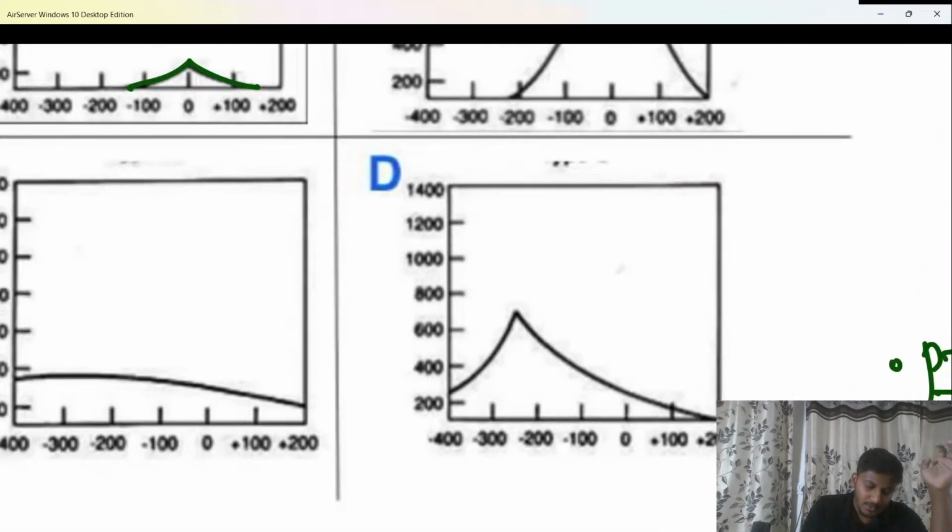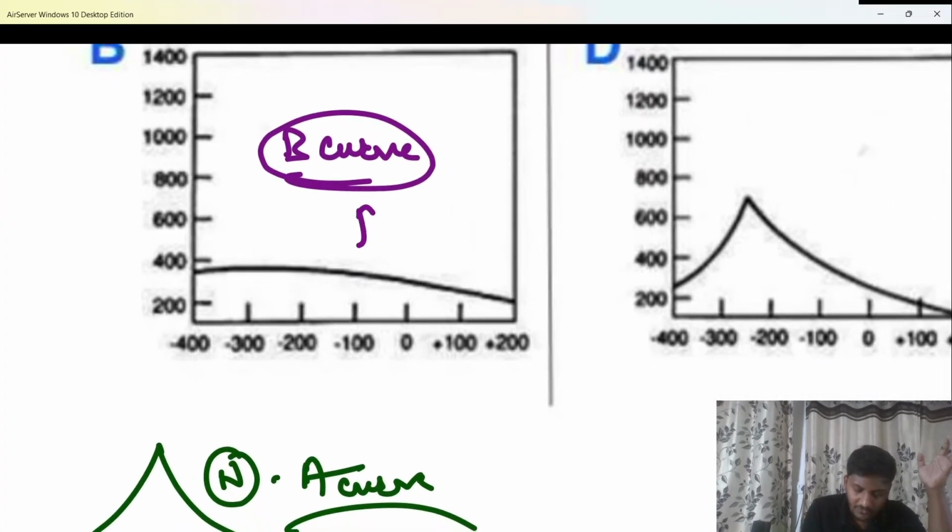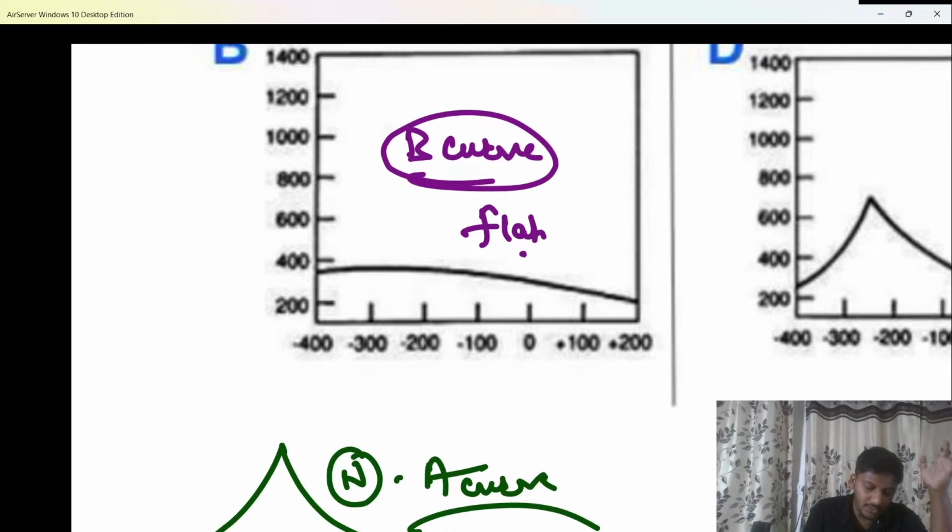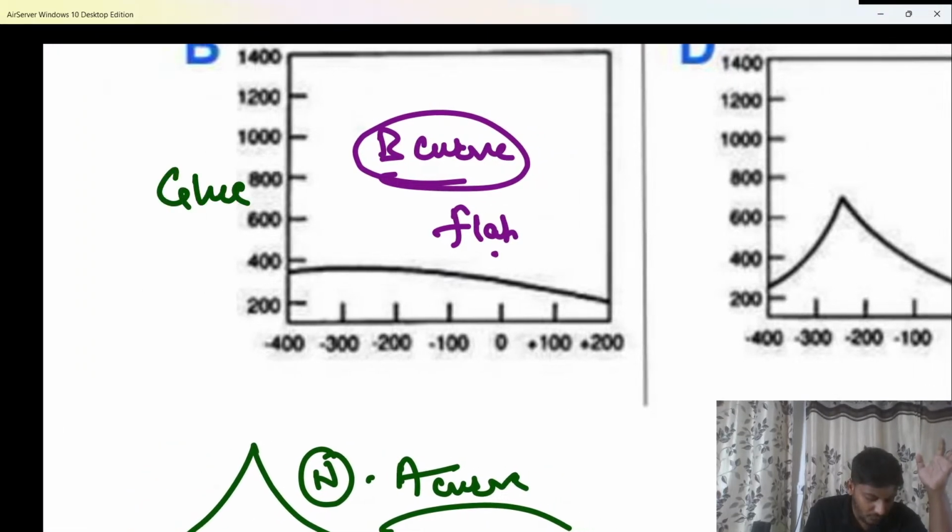And the next one, this is the type B curve, beta. You can see it is a flat curve, bache, which is seen. And this flat curve, I have already told you, beta, is usually seen in patients of glue ear. Clear? So that has to be remembered. It is usually seen in patients of glue ear.